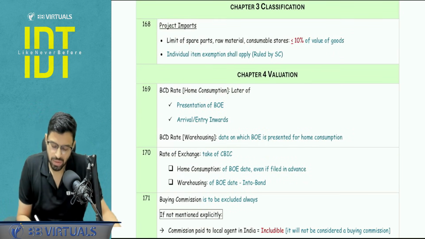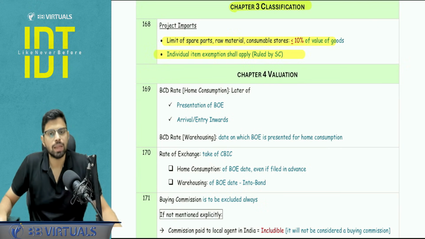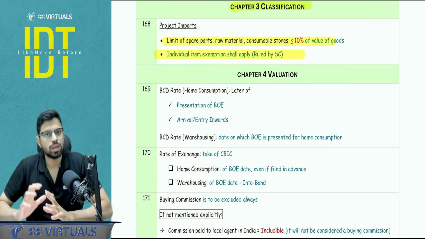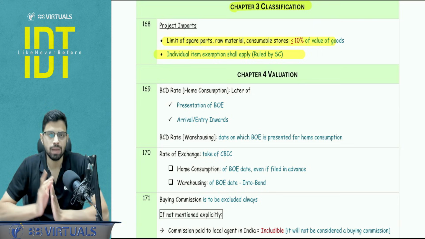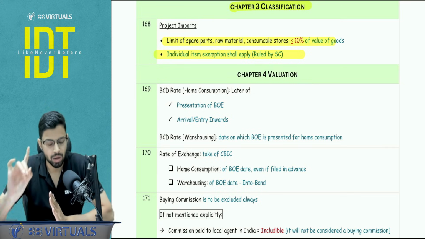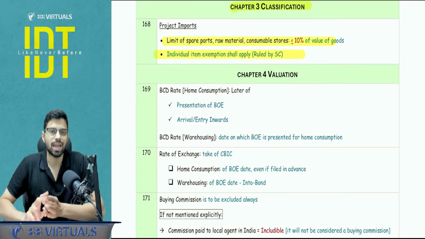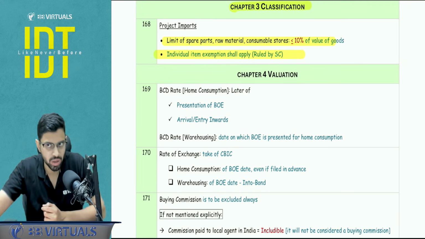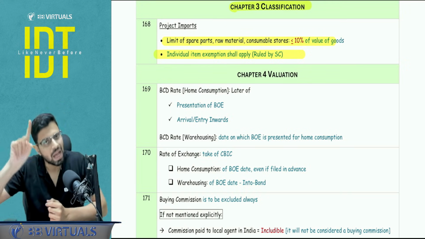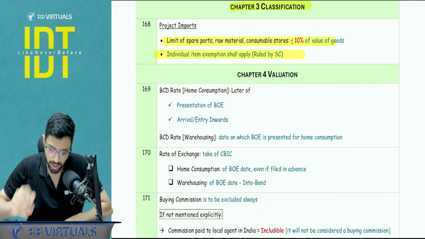In classification, obviously, this is a very straightforward chapter, but 2 points I want to stress upon. In the project import, you can import the spare parts and consumables and raw material, but there is a limit. Total 10%, maximum 10% can be this import. And second, if there is any individual exemption notification out of the complete project import, I will get the benefit of that exemption. Supreme Court has ruled it.